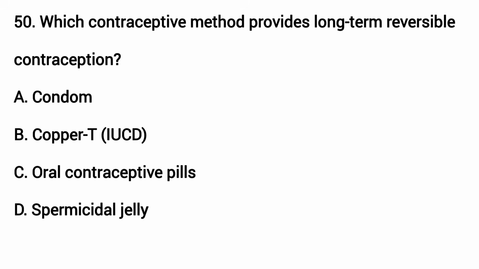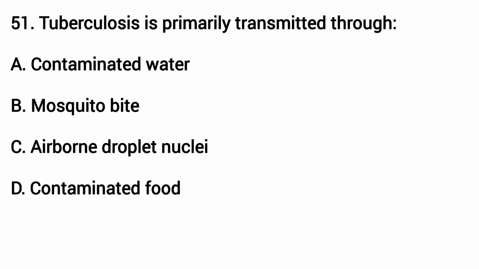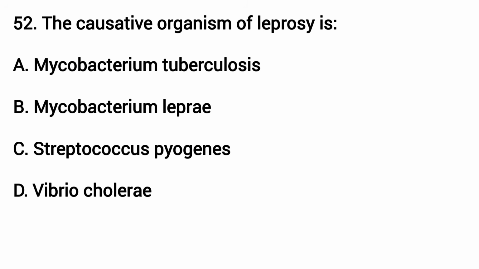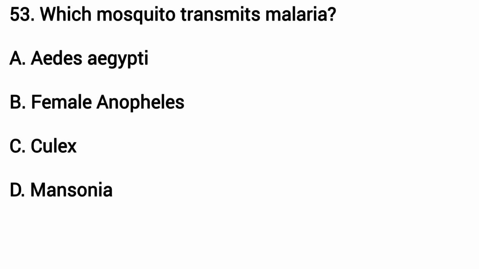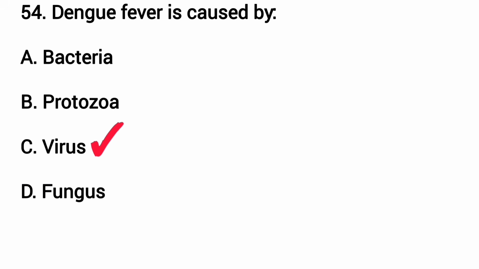Which contraceptive method provides long-term reversible contraception? The answer is B, Copper T. Tuberculosis is primarily transmitted through? The answer is C, airborne droplet nuclei. The causative organism of leprosy is? The answer is B, Mycobacterium leprae. Which mosquito transmits malaria? The answer is C, virus.